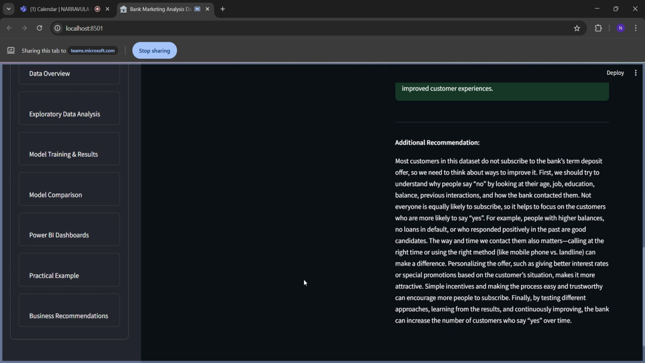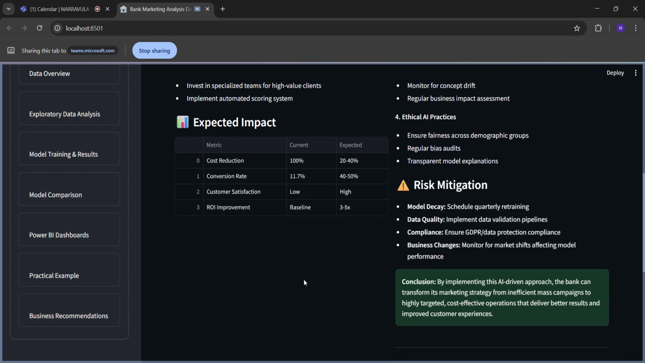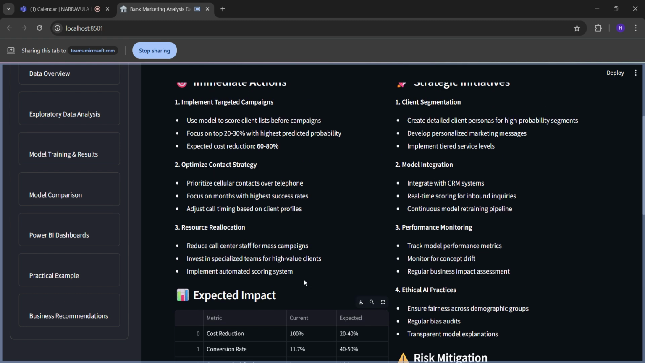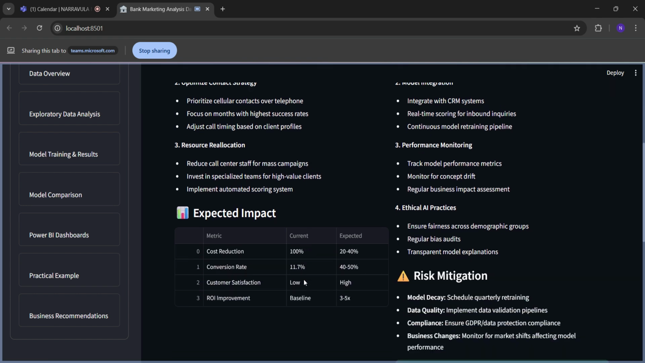Customers will not be interested if we call them at night and ask about term deposits. But calling in the evenings is one of the better methods we can go with. And we need to focus on customers who are likely to say yes rather than who are likely to say no. These are some of the major things that the bank can look into. So this is the project we have done as a whole. Thank you.